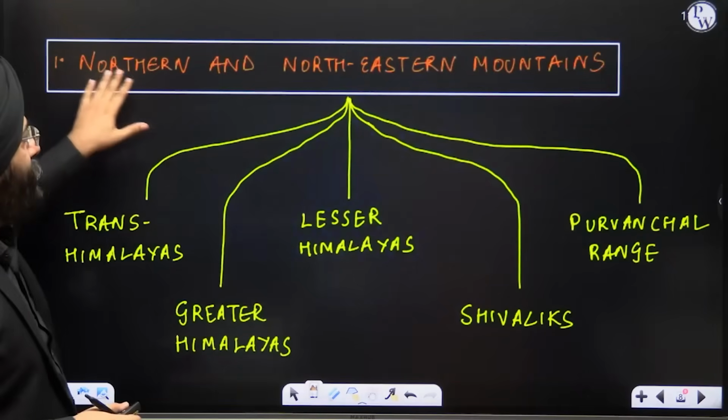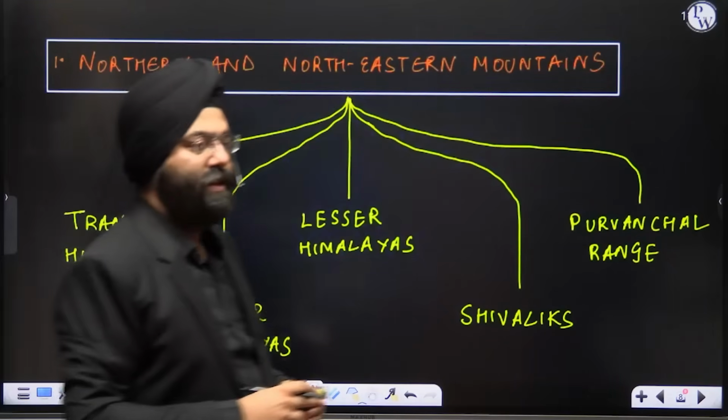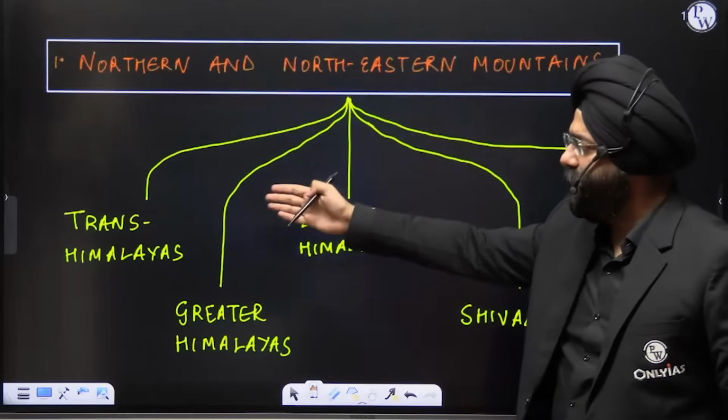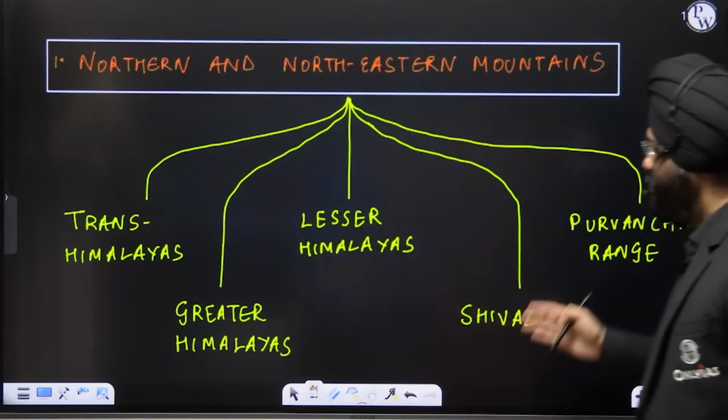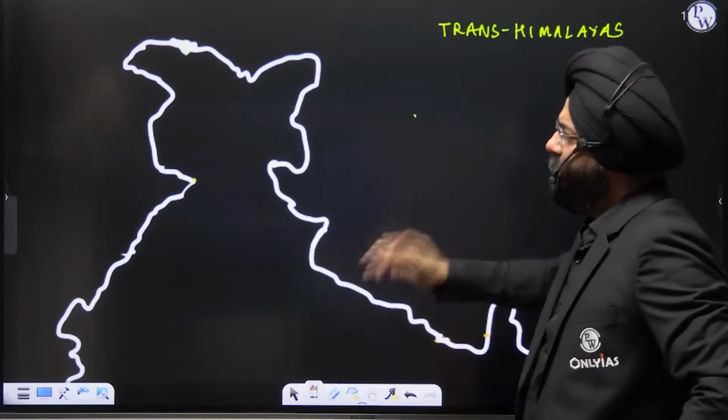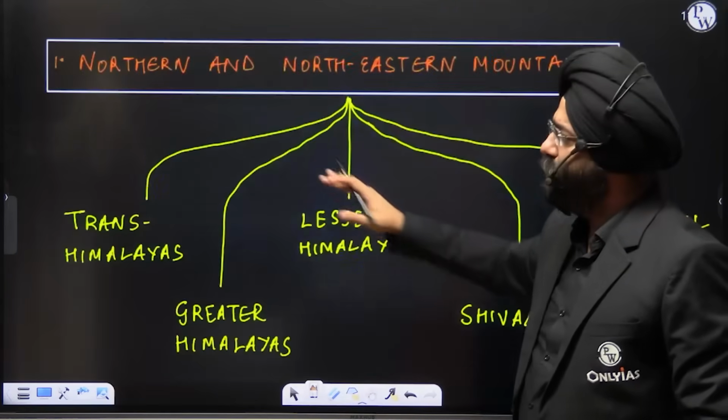First of all, the northern and northeastern mountains. It is further classified into various categories as the Trans-Himalayas, the Greater Himalayas, the Lesser Himalayas, the Shivaliks, and the Purvanchal range. Now see here, before I begin, as I always say, I'm going to begin with the Trans-Himalayas.